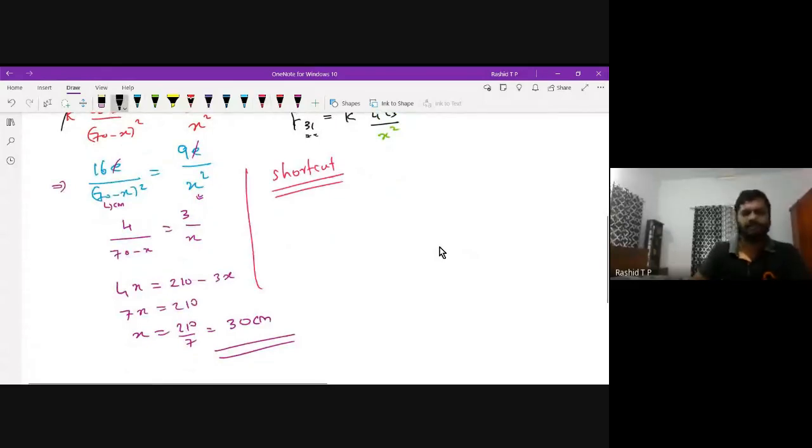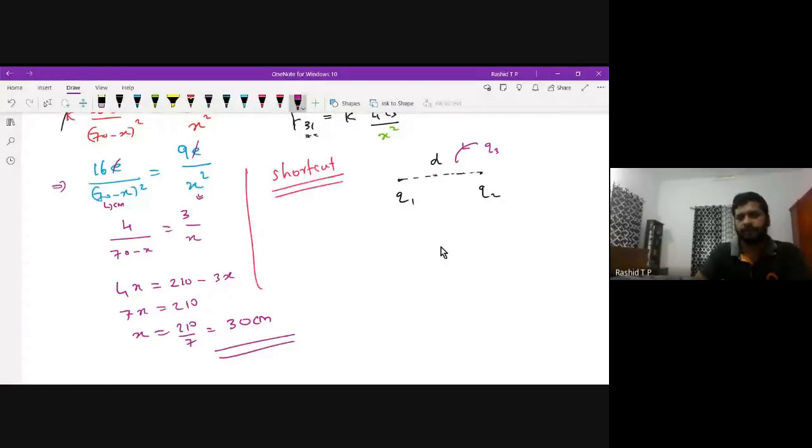The shortcut is this. Suppose I have a charge Q1, a charge Q2, and the separation is D. The third charge has to be placed so that the system should be in equilibrium, or the charge should be at rest. Both have the same meaning. Let us take, as I mentioned, from any one of the charges.